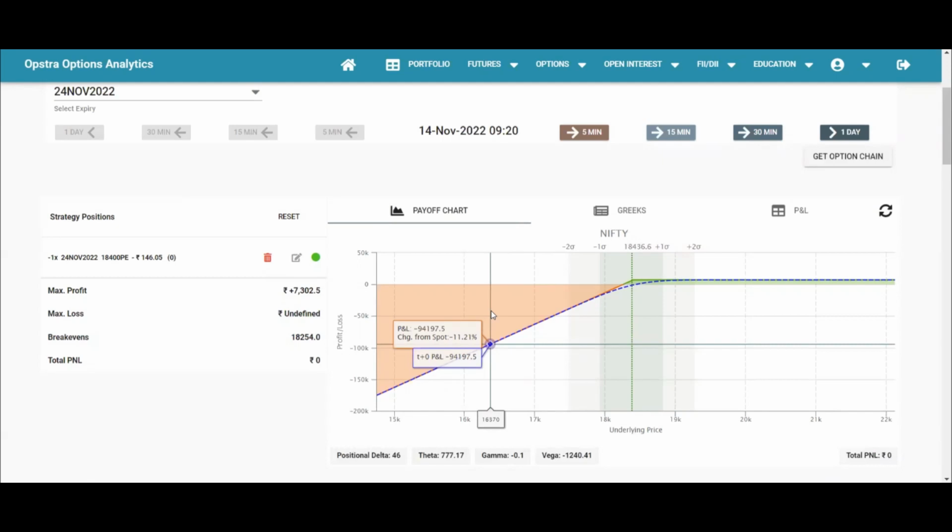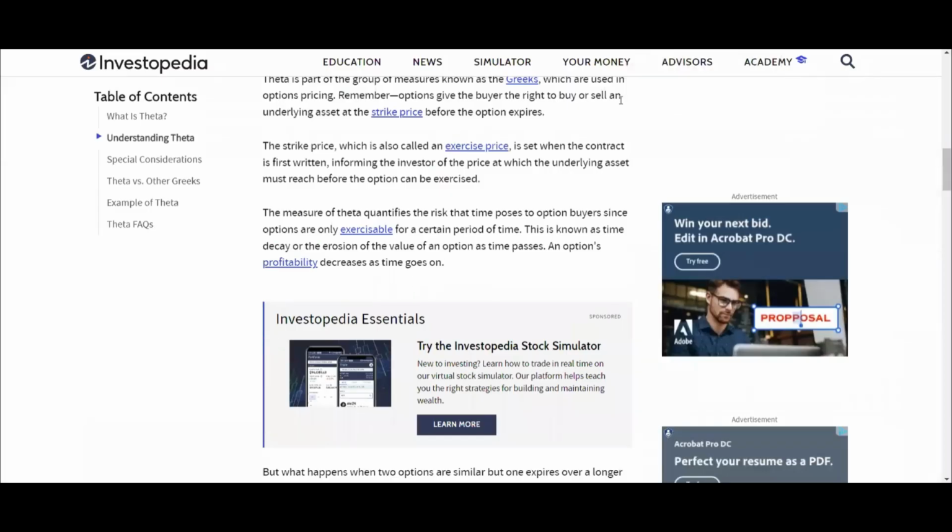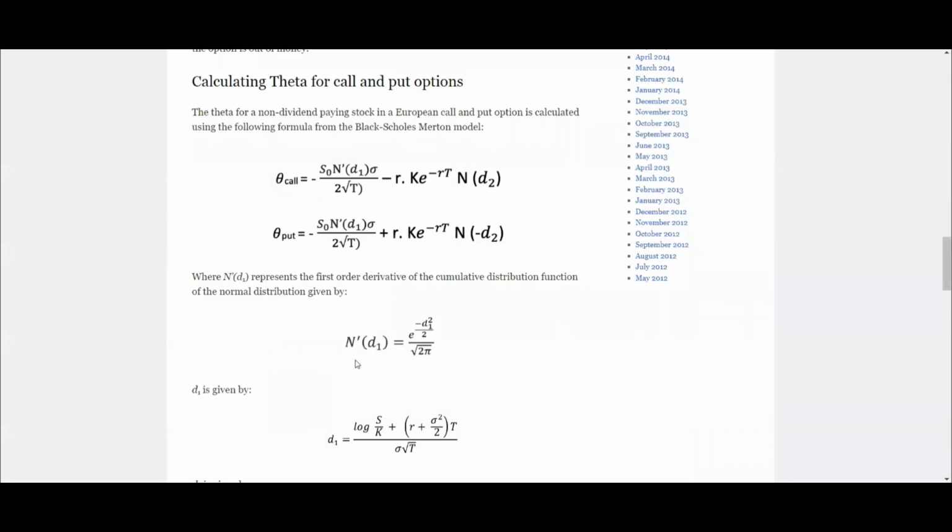The implicit value would, in this case, be much higher, and depending on the option price, you can use this formula to determine the time value of money, and then that deducted from the option premium would give you the implicit value.